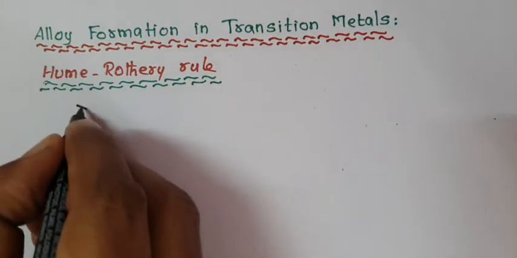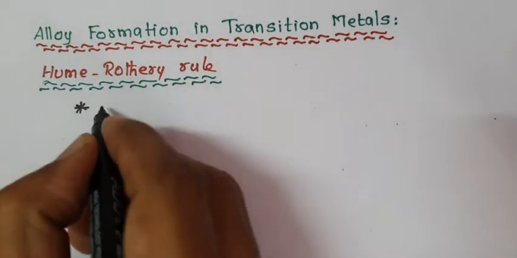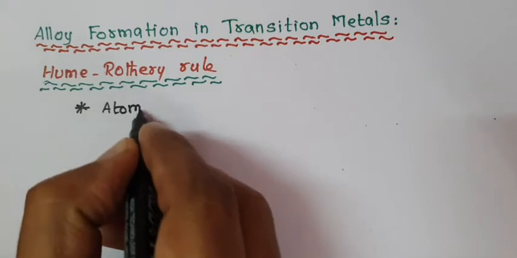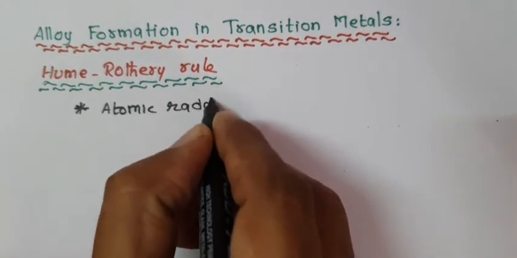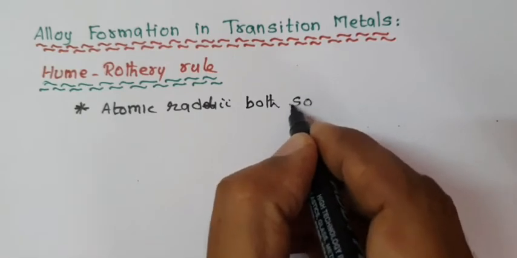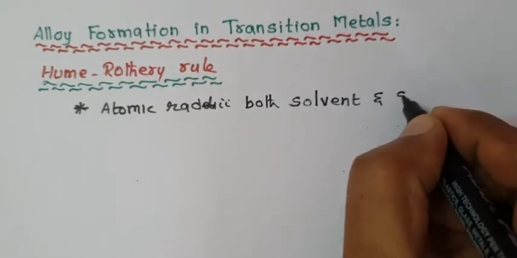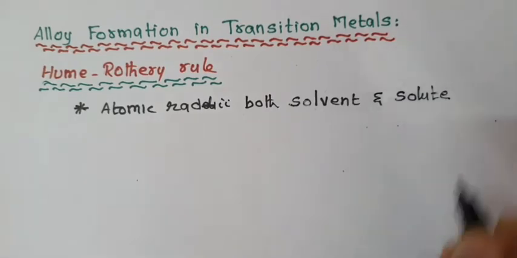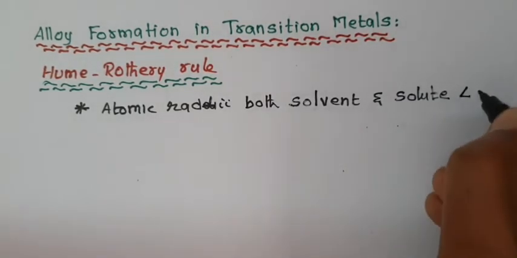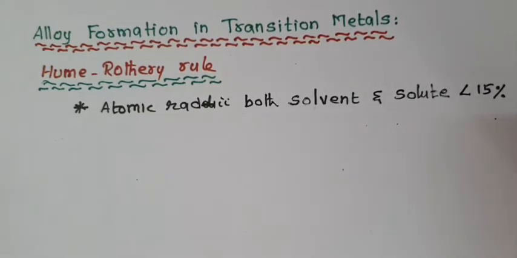The first condition to form an alloy is that the atomic radii of both the solvent, the metal with high percentage, and the solute, the metal with low percentage, differ by less than 15 percent.